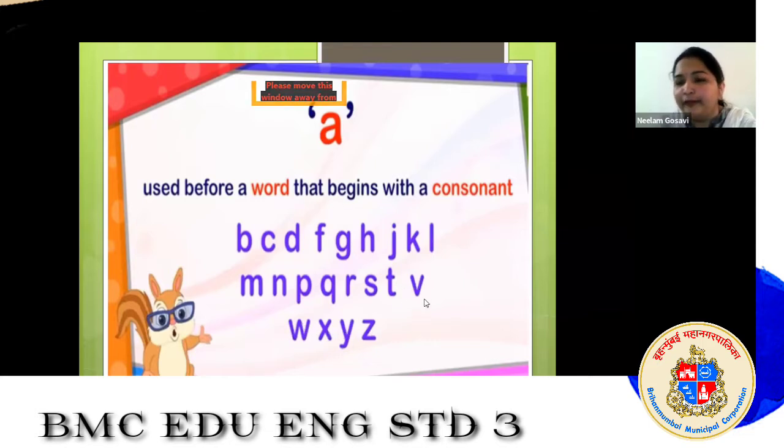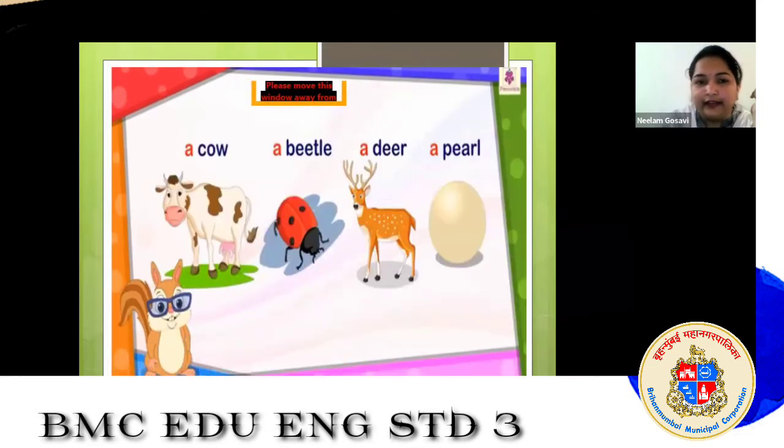These all are consonants. So we use a before a word that begins with a consonant letter. Let us see the examples of that. A cow. Why do we say a cow? Can you see here the first letter of the noun?